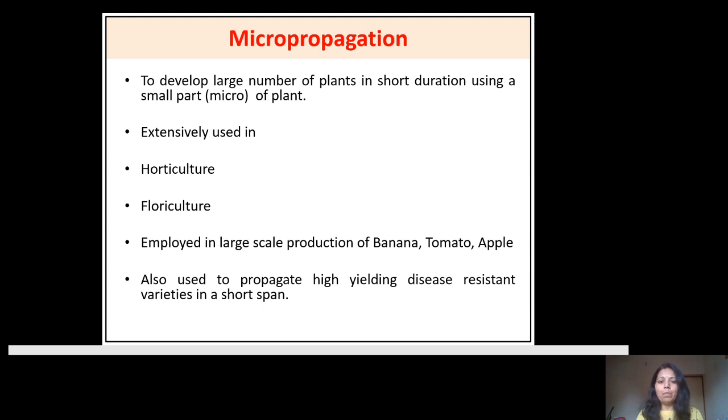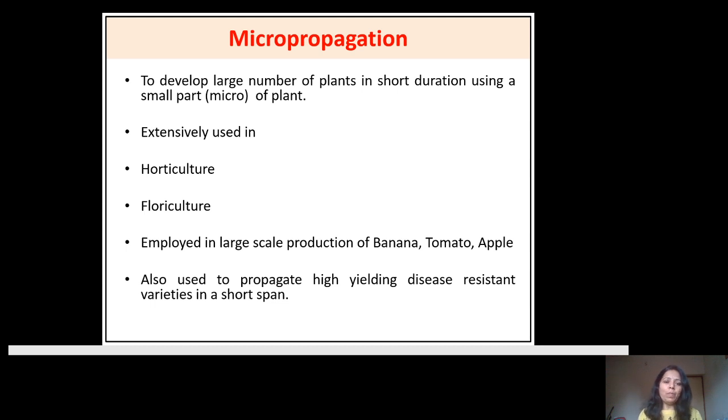Now, the conventional method of propagation of the plant has some limitations. Suppose you want to develop a plant, there is a limitation: you have to take a number of cuttings from this plant, and you can develop only a very small number of plants from this single plant. But in the process of micropropagation, you can develop a large number of plants from a single small tissue, the micro tissue. It is the way of rapid multiplication of the plant.